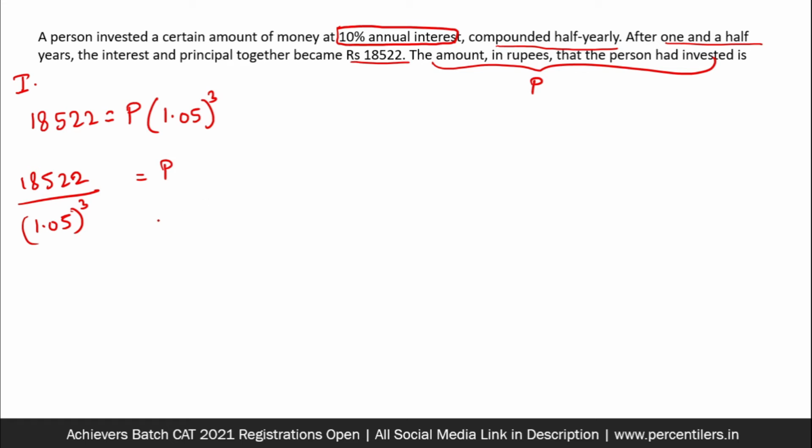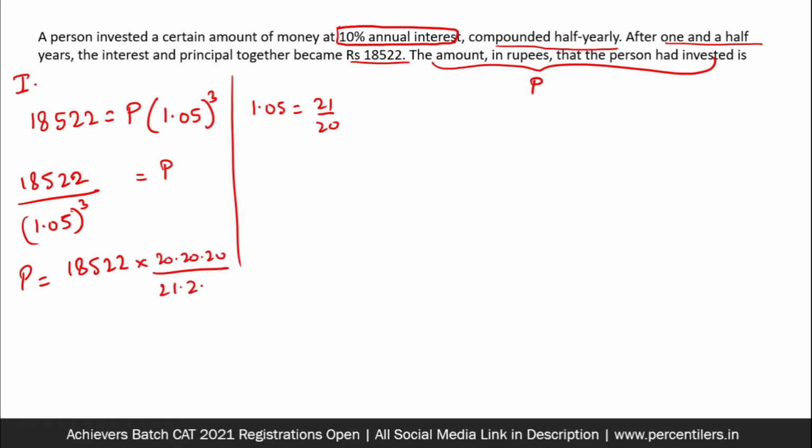Okay, so rather what I'm going to do is I am going to write 1.05 as 21 by 20. Okay, so basically our principal is going to be 18,522 into 20, 20, 20 by 21, 21, 21. If you solve this, so this 21 into 21 into 21 is half of this number 18,522.